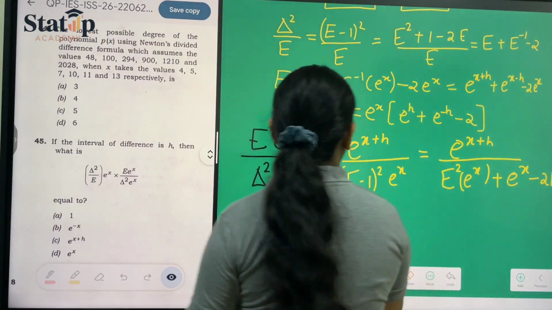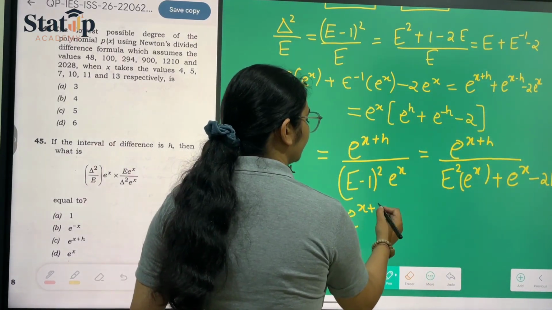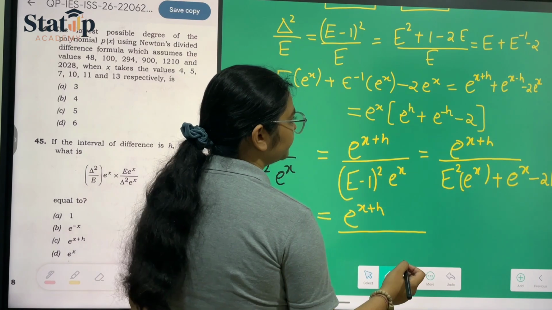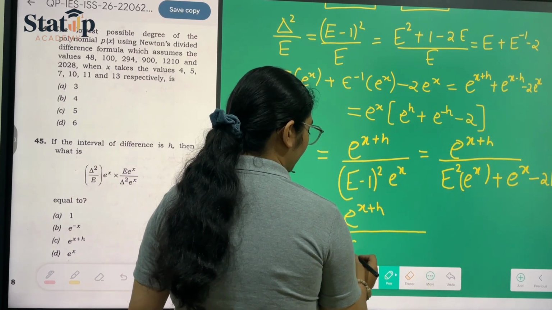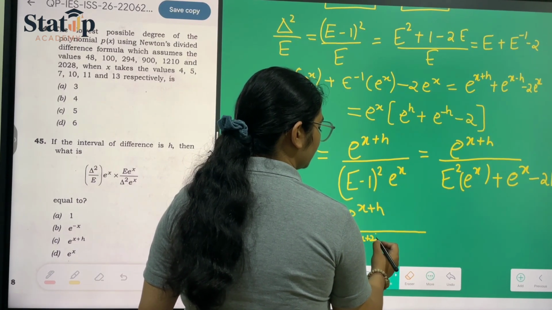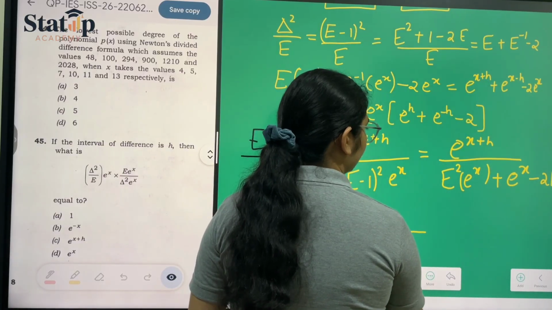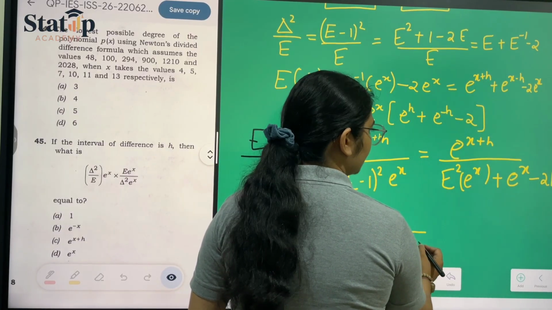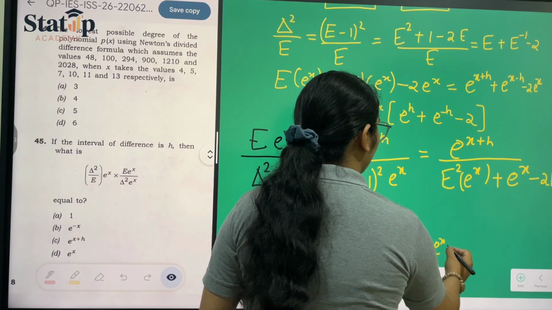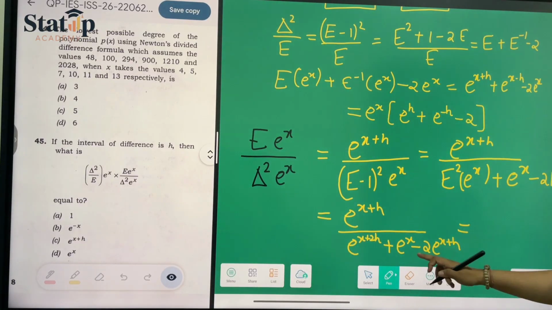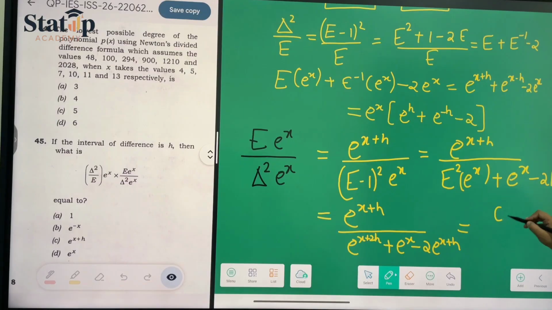Now on opening it, it will be e raised to the power x plus h upon e raised to the power x plus 2h plus e raised to the power x minus 2 e raised to the power x plus h. Here also we can take e raised to the power x common, so it will be e raised to the power x plus h upon e raised to the power x common, e raised to the power 2h minus 2 e raised to the power h plus 1.